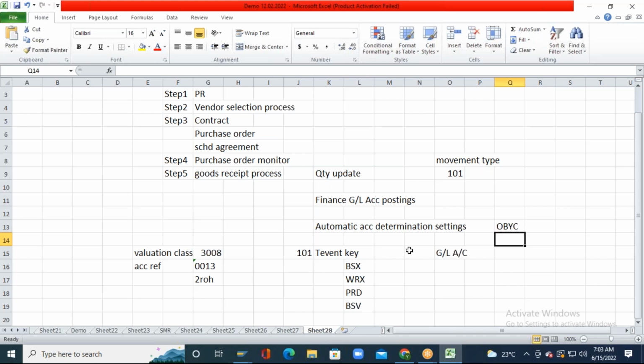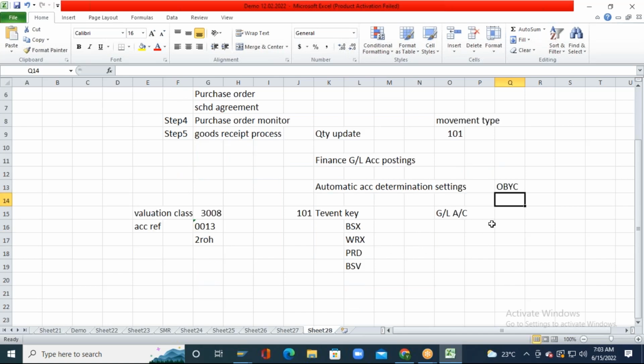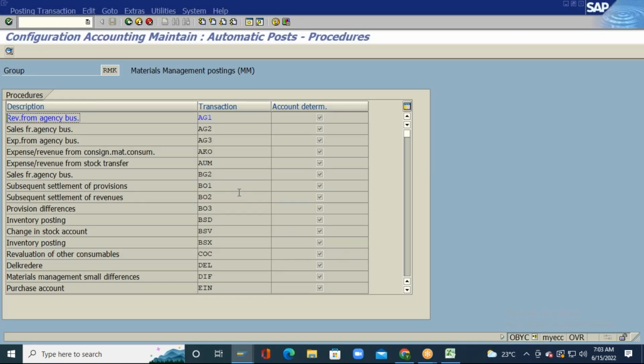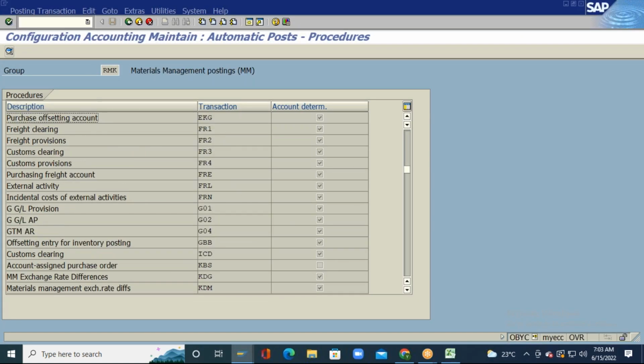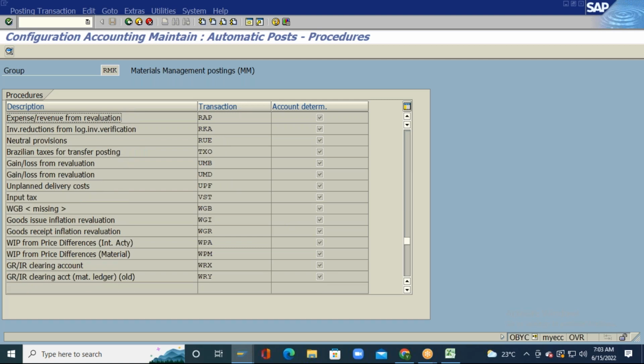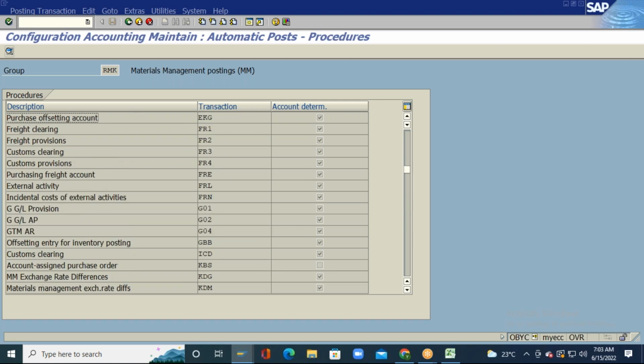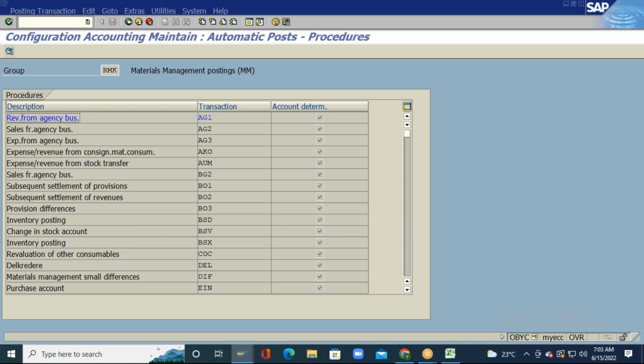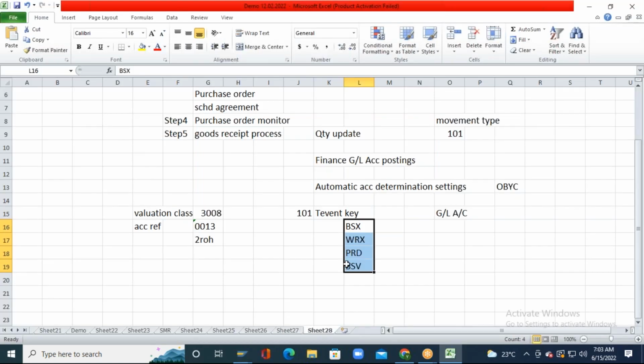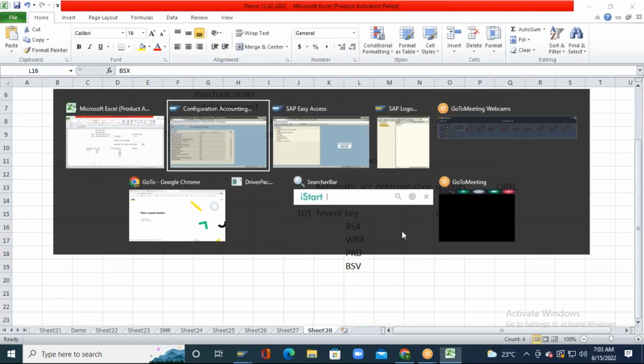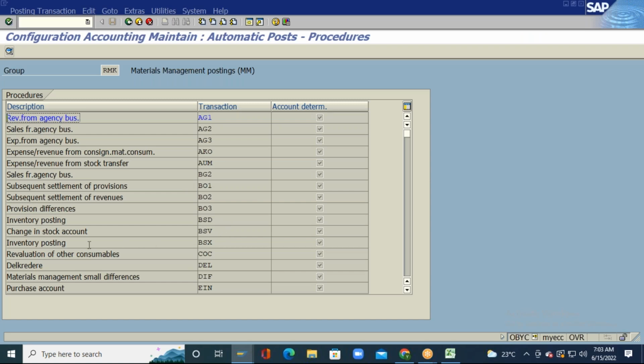Okay, so what is happening in the automatic account determination settings? Here, for the various transaction event keys, there are so many transaction event keys, right? For each and every transaction key and for the relevant chart of accounts, let us say I will take an inventory posting transaction event key, BS6.